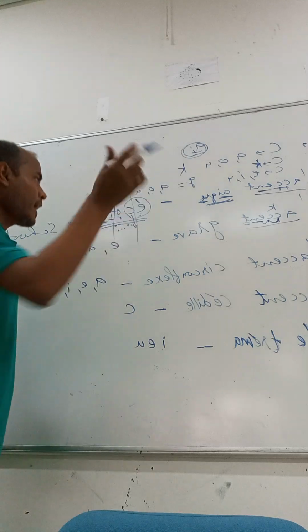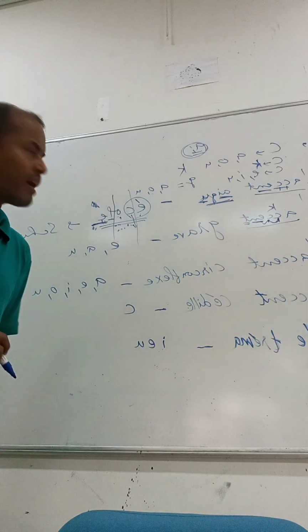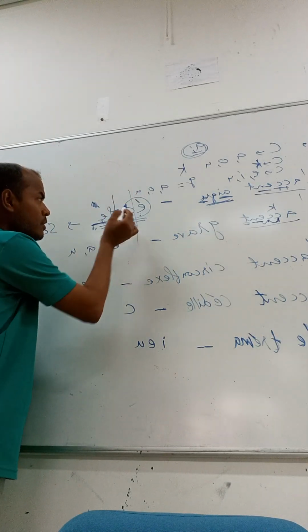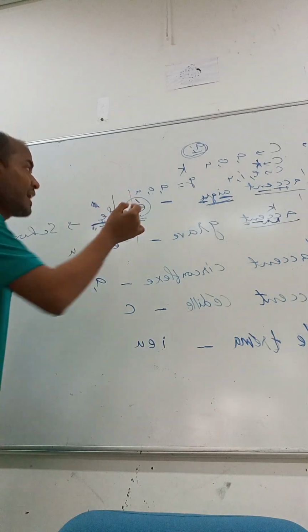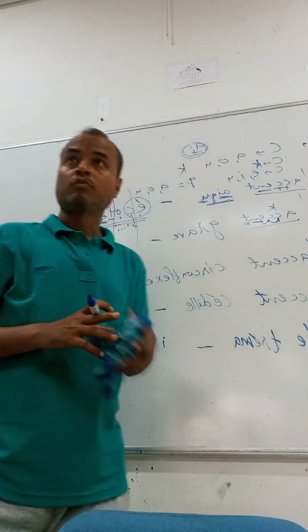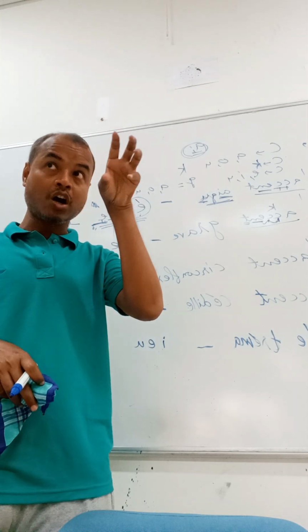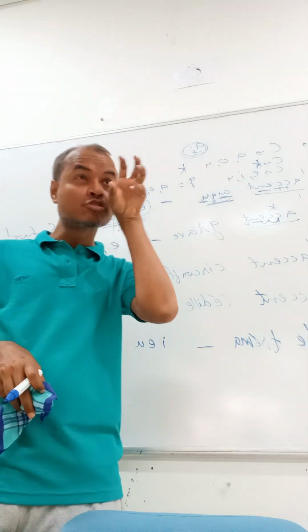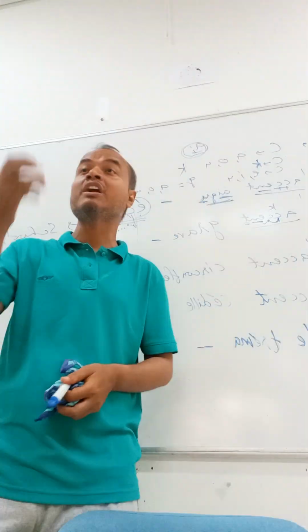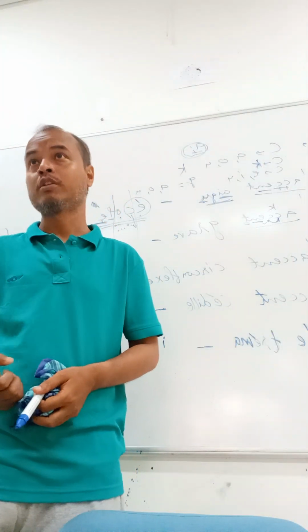Clear? One more thing you need to keep in mind, which I already told many times: whenever you talk about syllable, keep in mind that a vowel will be at its core. Every syllable has a vowel at its core.